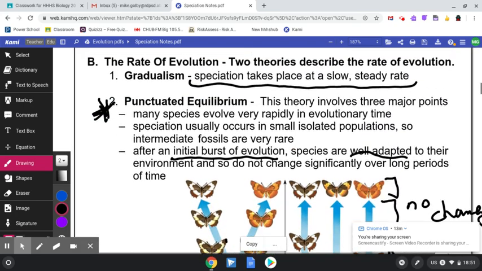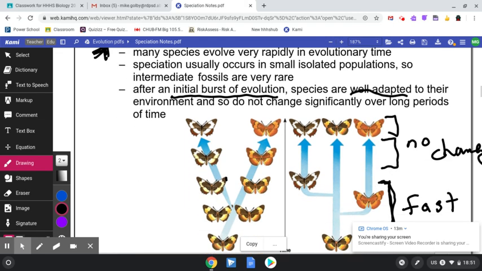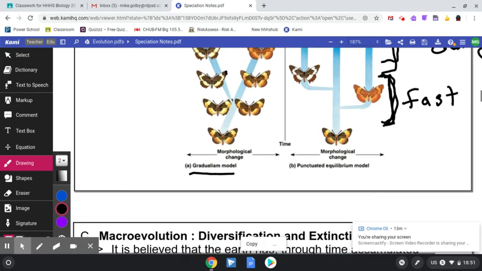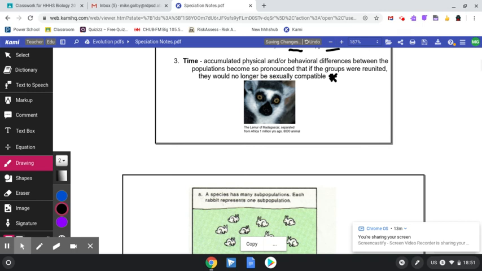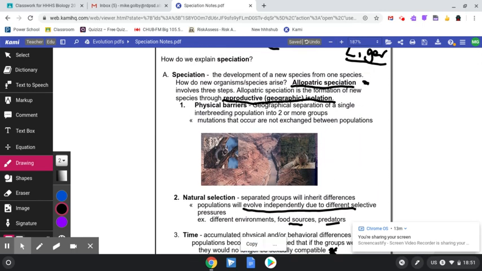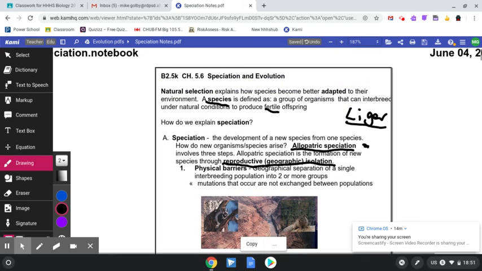Right here, two theories on how evolution has taken place. We got gradualism, slow and steady, and we got punctuated equilibrium, where at the start we got a fast change, followed by a long period of time where nothing took place. And allopatric might be a new word for you as well. Speciation, as in species, and natural selection.